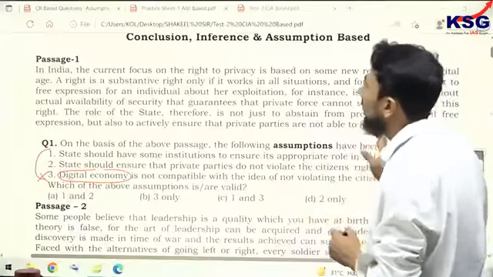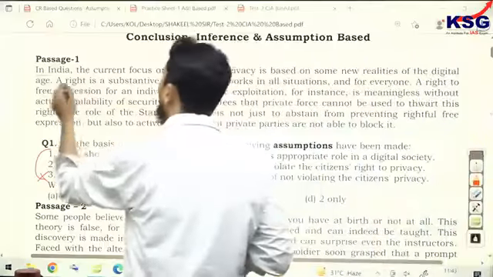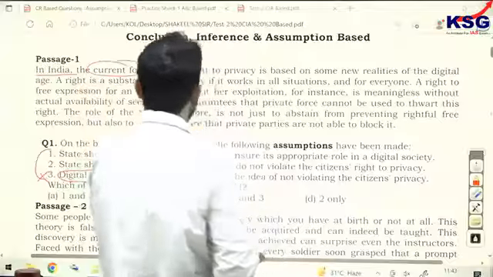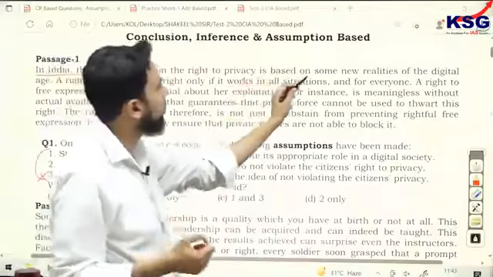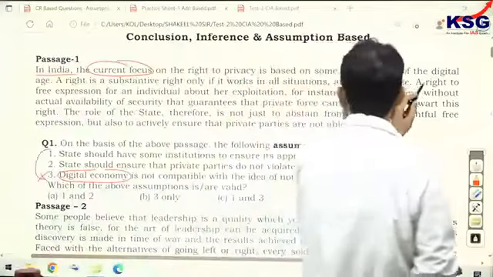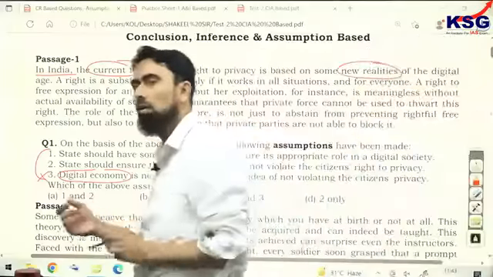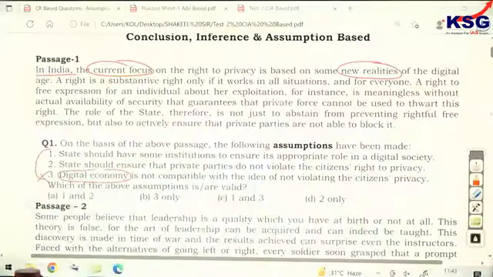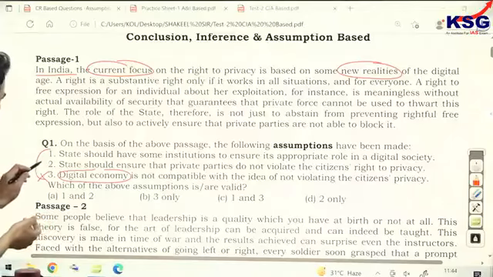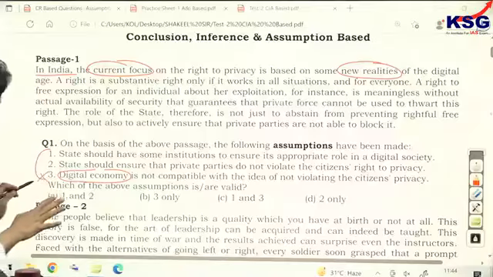The passage talks about that in India, the current focus on the right to privacy is based on some new realities of the digital age. Then the author talks about, so right to privacy and other rights are being discussed in this digital age by the author. Now, the second one, there is no doubt. This one says, the third is clearly wrong.